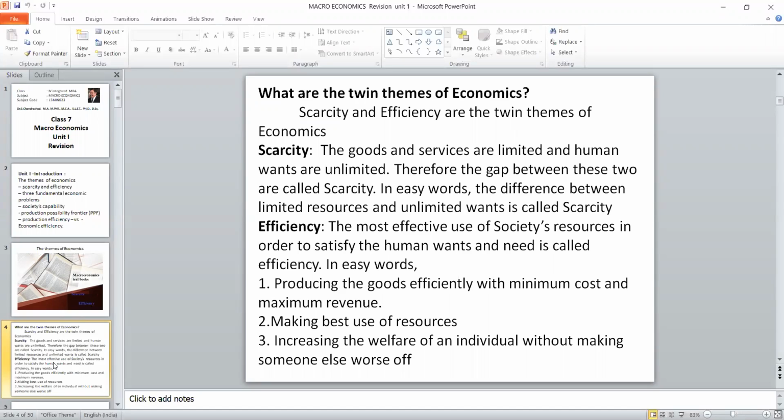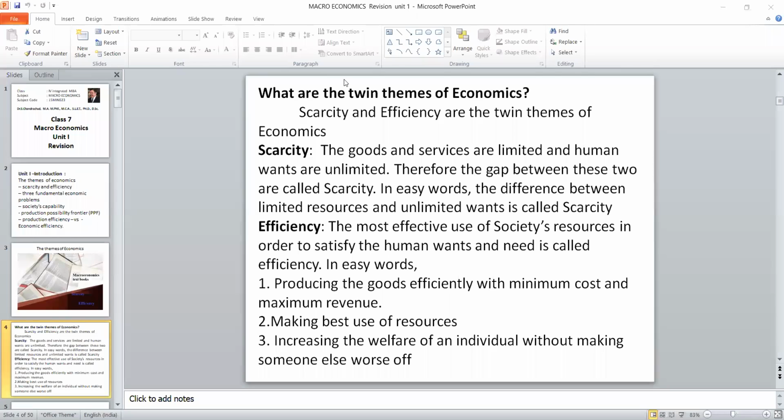How do you define scarcity? It is a difference between the human wants and the available resources. This is a way we can define. The goods and services are limited and human wants are unlimited. Therefore, the gap between these two is called scarcity. Then the other theme: in order to reduce the gap between the resources and the human wants, we have to utilize the resources efficiently. So we are using the second theme as efficiency.